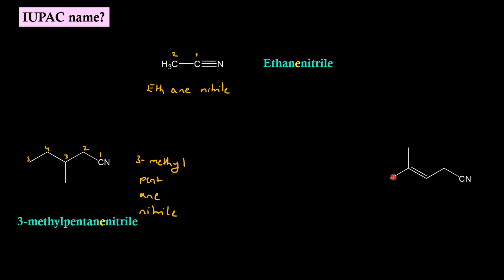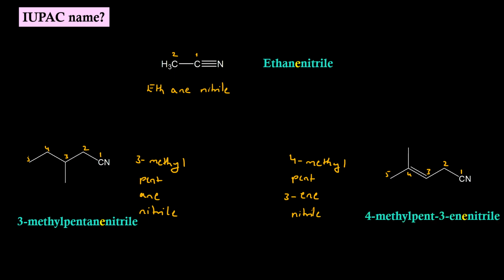This is the parent chain. We have a double bond in the parent chain. If we start numbering, at position 4 we are having methyl substituent. So the secondary prefix is 4-methyl. Root word is pent. Primary suffix is ene, which is positioned at 3. Secondary suffix is nitrile. IUPAC name will be 4-methyl pent-3-ene nitrile.